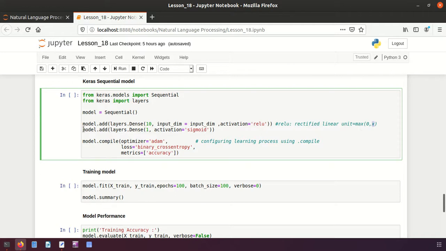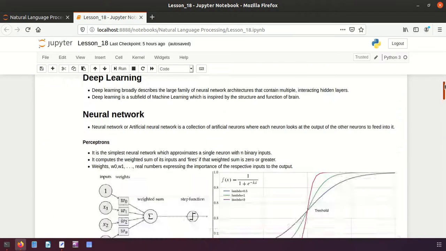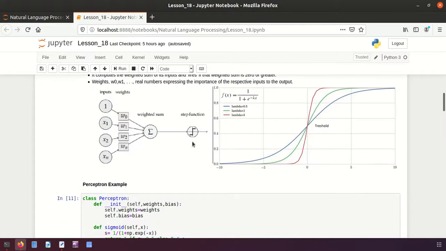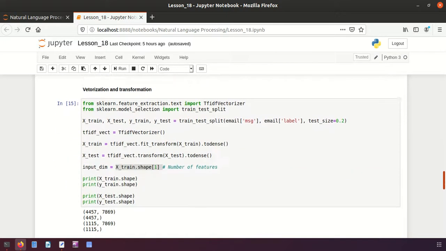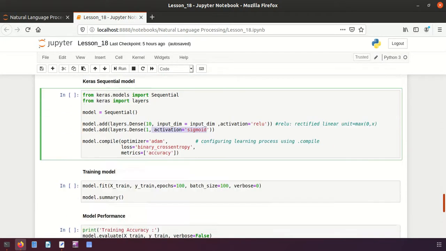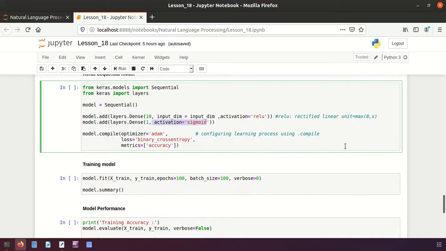And then we have again used model.add. Here again a dense layer is used, but here we have only one node, and the activation function is equal to Sigmoid. It means the last one, this one. So we have only one node, and here the activation function should be Sigmoid. Sigmoid means implementation of this formula. I hope you understood this. If it is greater than 0.5, it will return 1. If it is less than that, it will return 0, right?